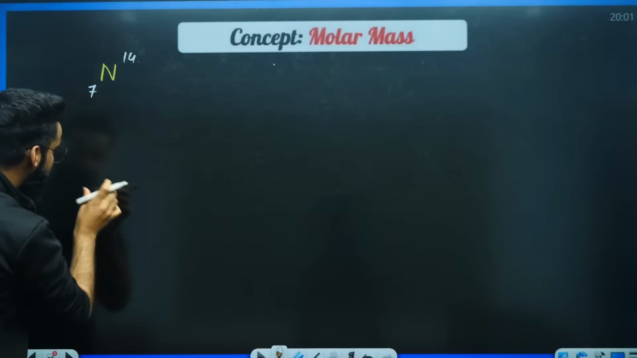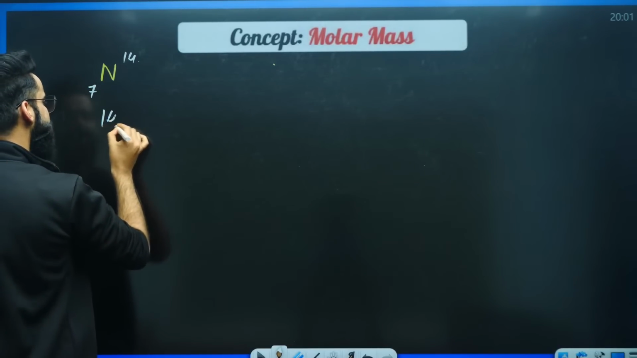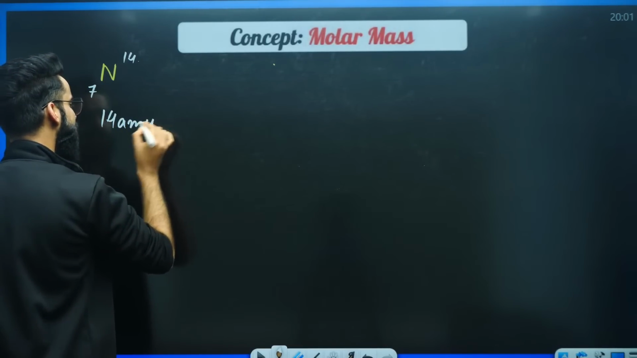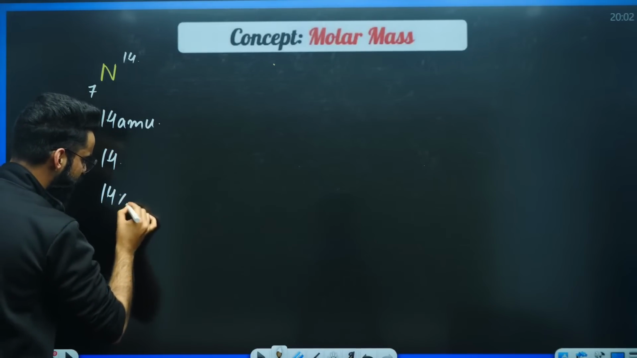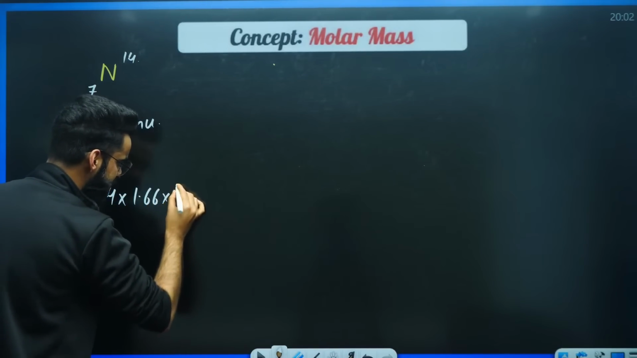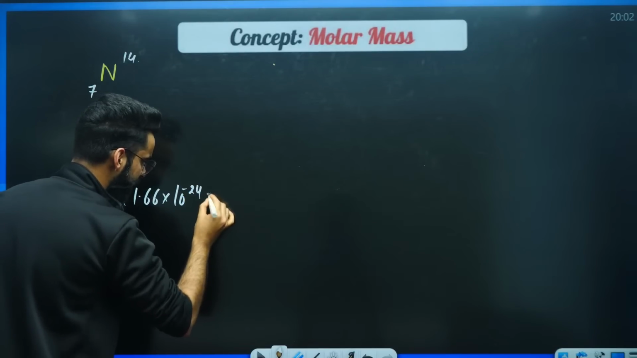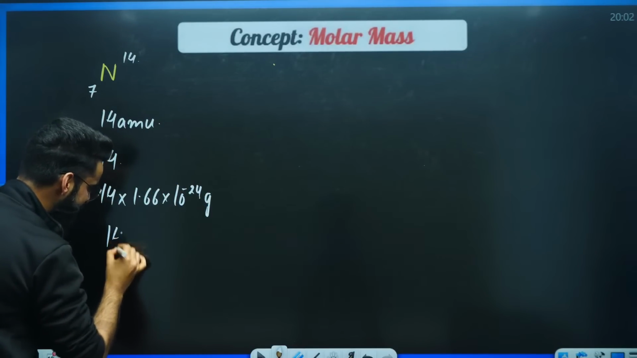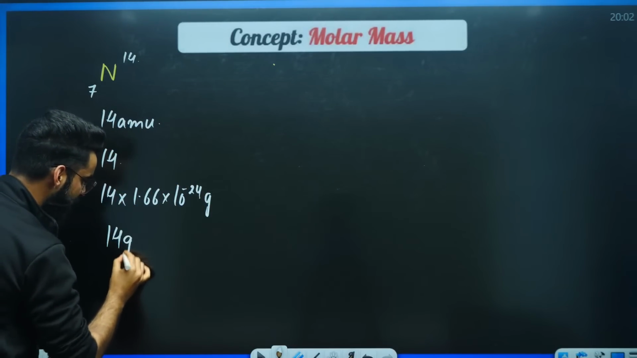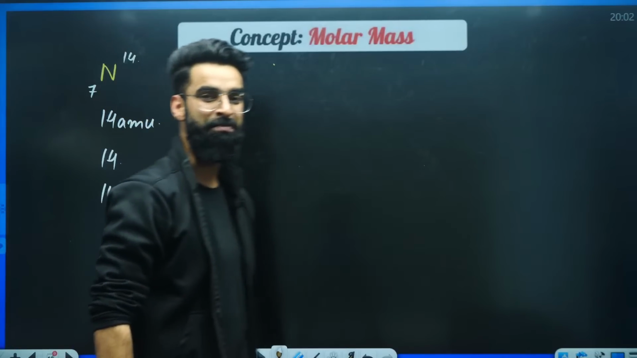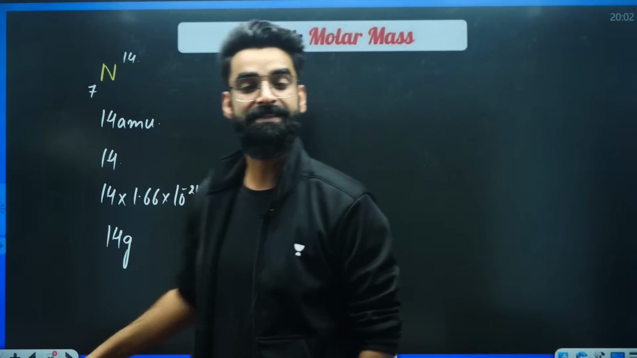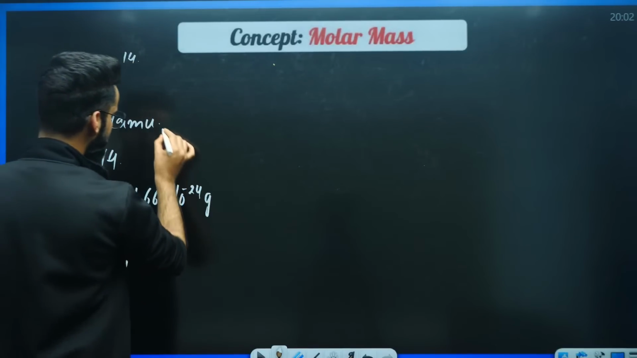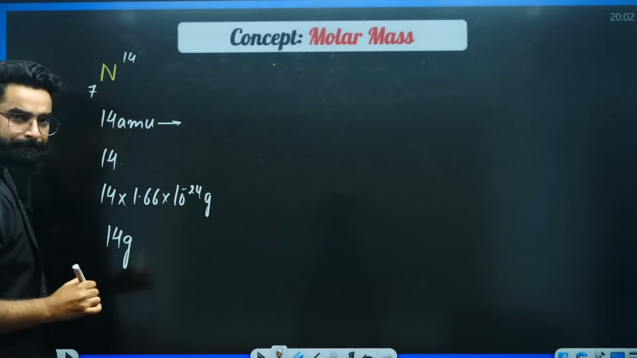Now I'm going to write few terminologies. First terminology, that's 14 AMU. Second terminology, that's just 14. Third terminology, that's 14 multiplied by 1.66 into 10 raised power minus 24 grams. Fourth terminology, instead of 14 AMU, I'm writing 14 grams. You tell me the meaning of all these four terminologies now. You should be able to deliver this. Come on, tell me. 14 AMU, what does it mean?